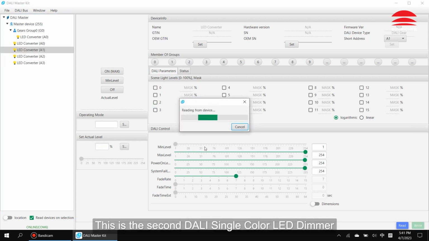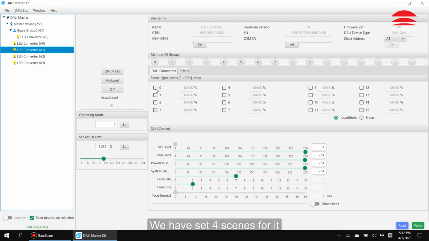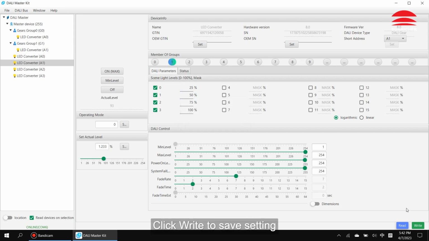This is the second DALI single-color LED dimmer. We have set 4 scenes for it. Set it to group 1. Click right to save setting.